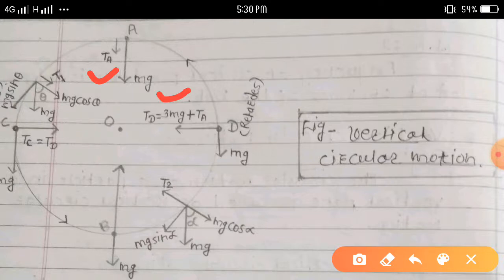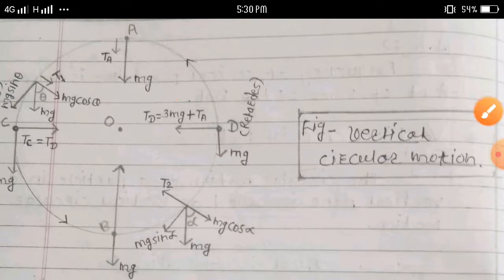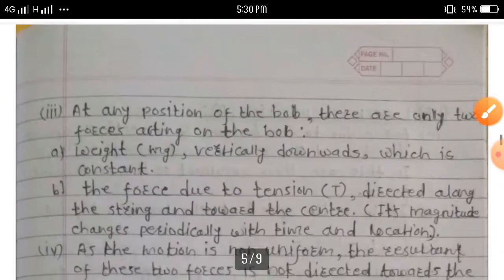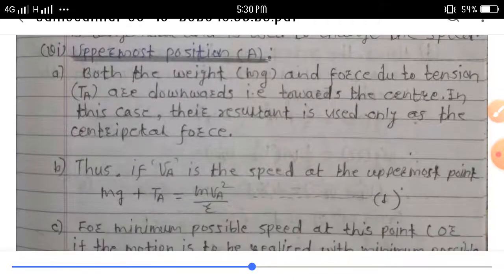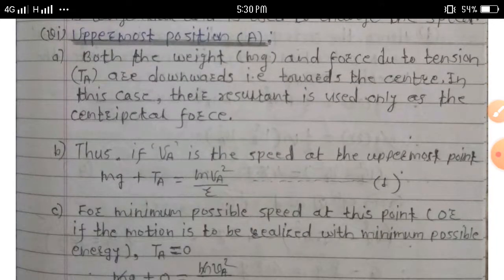First case we discuss here, the uppermost position. Both the weight mg and the force due to tension T suffix A are downwards, that is, toward the center. In this case their resultant is used only as the centripetal force.